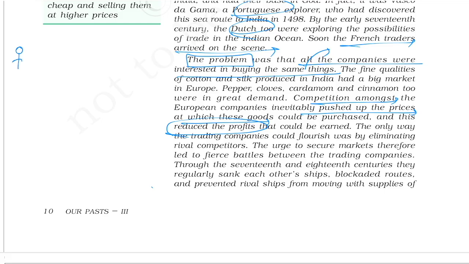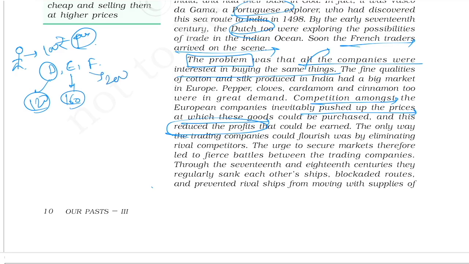Suppose this is an Indian trader, he was selling his good at rupees 100 for the Portuguese. After that there are the Dutch, English and French. So he will demand maybe 120 rupees, then 160 rupees. The French will be asked to pay maybe 200 rupees.